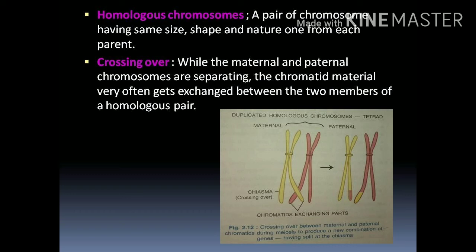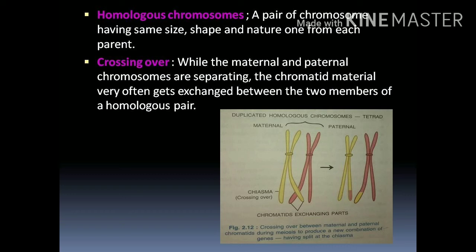Next, crossing over. While the maternal and paternal chromosomes are separating, the chromatid material very often gets exchanged between the two members of a homologous pair. This is called crossing over. A small piece of chromatid is exchanged between the father and mother chromosome.